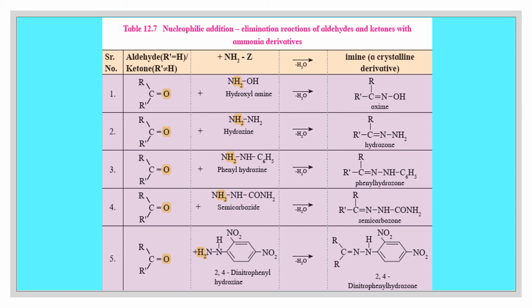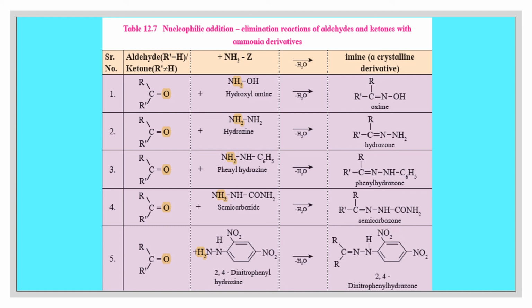Number 4, ketone with semicarbazide. The formula of semicarbazide is NH2NHCONH2, that is, one hydrogen atom of ammonia is replaced by NHCONH2. During this reaction, 2 hydrogen atoms from semicarbazide combine with the oxygen atom of the carbonyl group and are eliminated as water, so that the carbon atom gets attached to NHCONH2. That is called a semicarbazone. So when semicarbazide is reacting, the name of the product is semicarbazone.